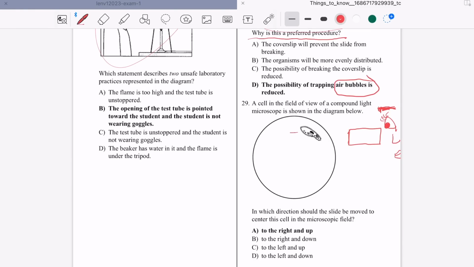Okay. This is your slide, right? If you want to make this organism go to the left, you have to turn your slide right. If you want to make this go down, you want to move this up. Okay, so you have to do the opposite, basically. That's it.